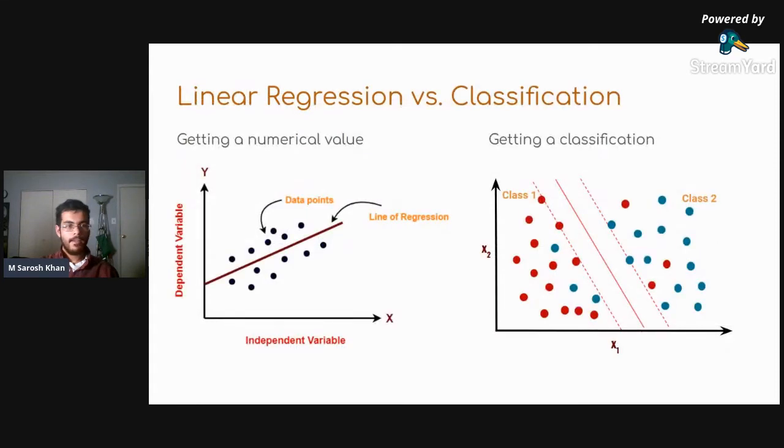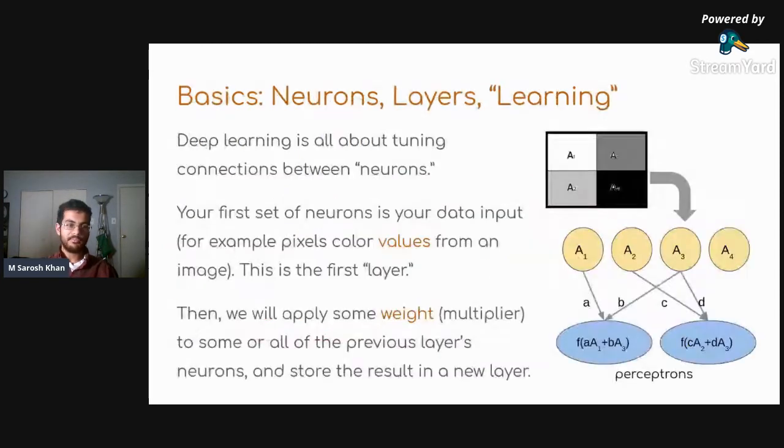Now real quick, I'm going to make a little seed for later in this presentation, something to remember. There's more than one type of problem: linear regression versus classification. Linear regression has to do with generating a numerical value, and classification has to do with sorting things into different classes. This is very different for how the architecture for our models works, and we'll get into details of that later.